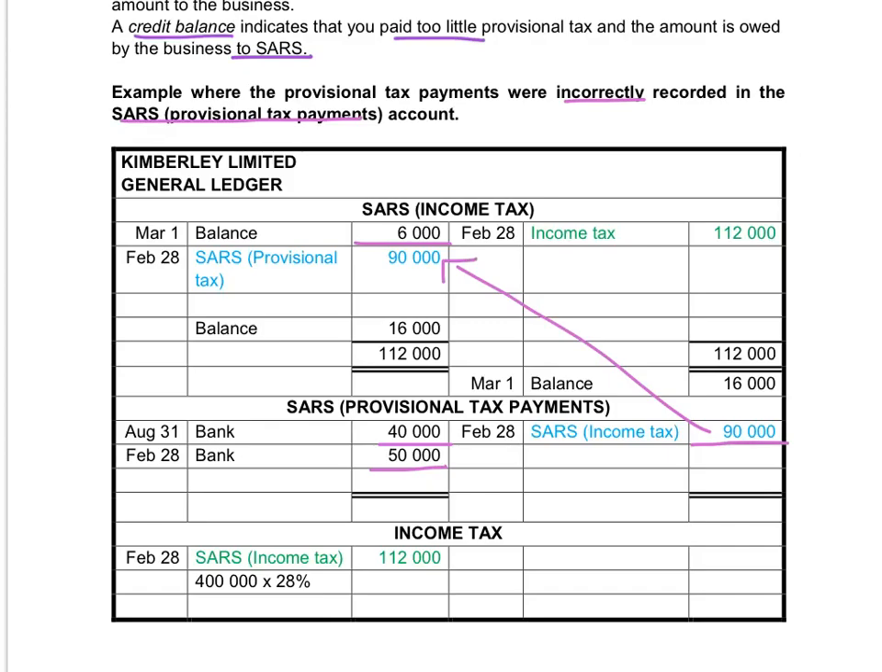Then I will go and calculate the income tax for the year, indicate that my expense is 112,000, so the total amount that we must pay is 112,000. Who do we owe it to? To SARS, and we will transfer the income tax expense to the credit side of SARS. Because we moved the provisional tax payments to the SARS income tax account on the debit side, I can now balance this account and determine what the closing balance is that will appear in the balance sheet.